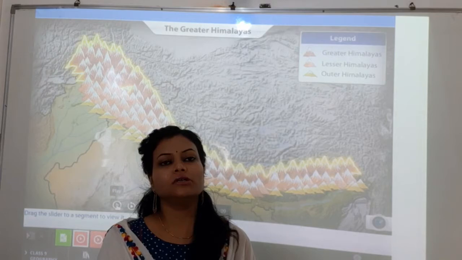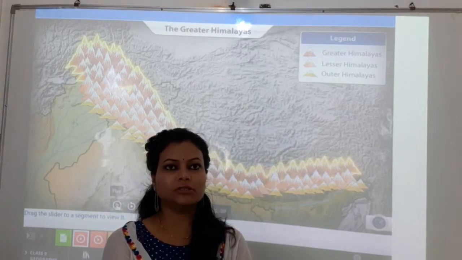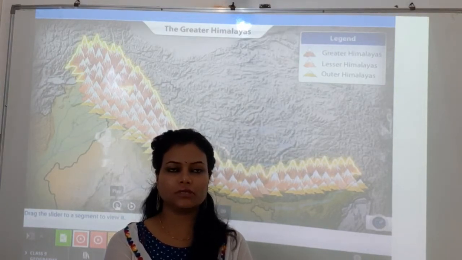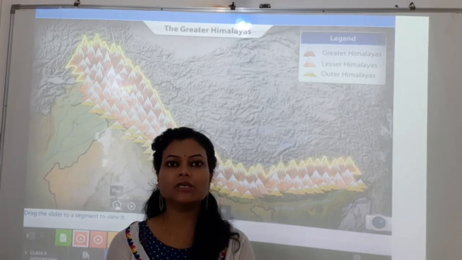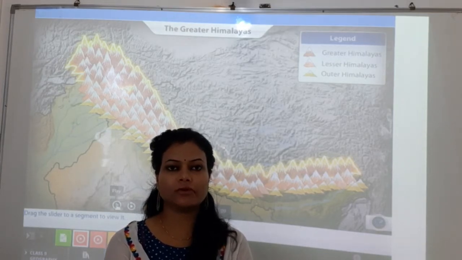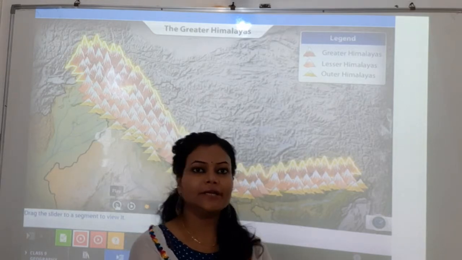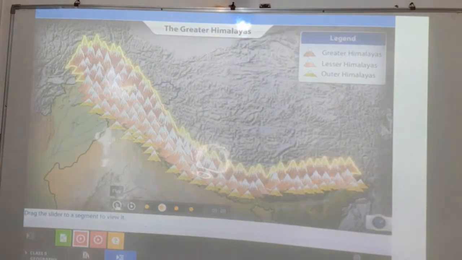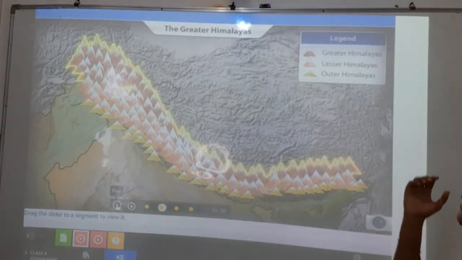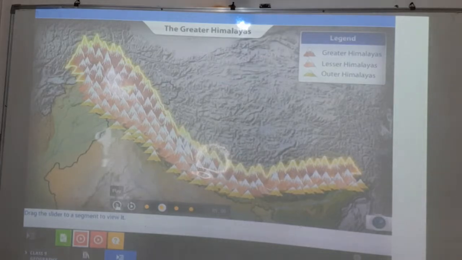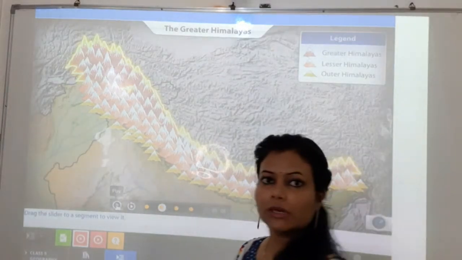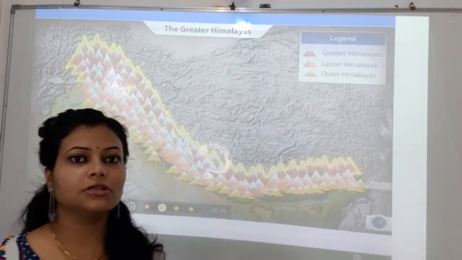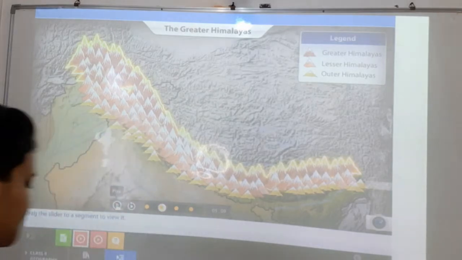Students, we started chapter number 2 of geography, that is the physical features of India. In that we have talked about the details of a mountain, the Himalaya. Now we will continue the topics which were there. Here we have divided the Himalaya into three parts: the Greater Himalaya, Lesser Himalayas and Outer Himalayas. Okay, so we have talked about all these things. Let's see the further video for it.